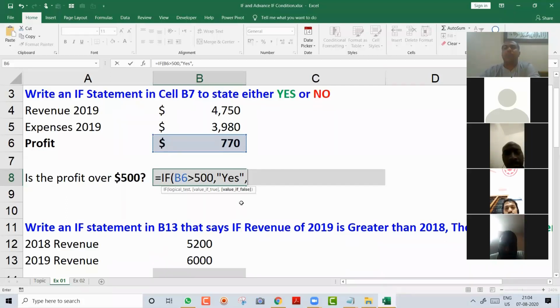Now it's asking value if false. It's saying, okay, if it is not greater, then what should I do? Then I say put no over here. This is just a simple example for you to understand. More examples we will do after a few minutes.